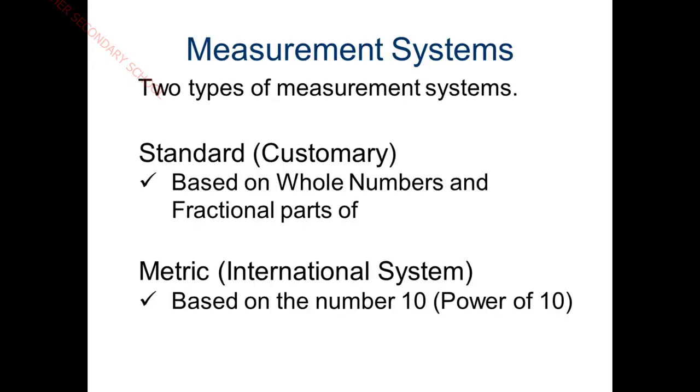Next, measurement systems. So far we have been learning about measurement. We have standard, another one is non-standard, right? Similarly, in measurement systems we have 2 types. What are the 2 types of measurement systems? Why do we need those 2 types? First, let's learn what the two types of measurement are, and I'll give you clarity on why we need them, right? Fine. What are the two types of measurement systems?